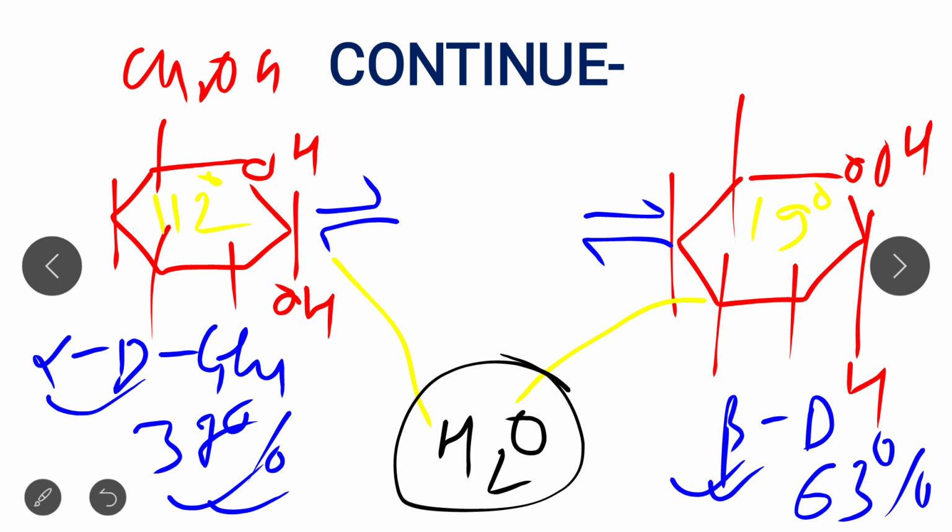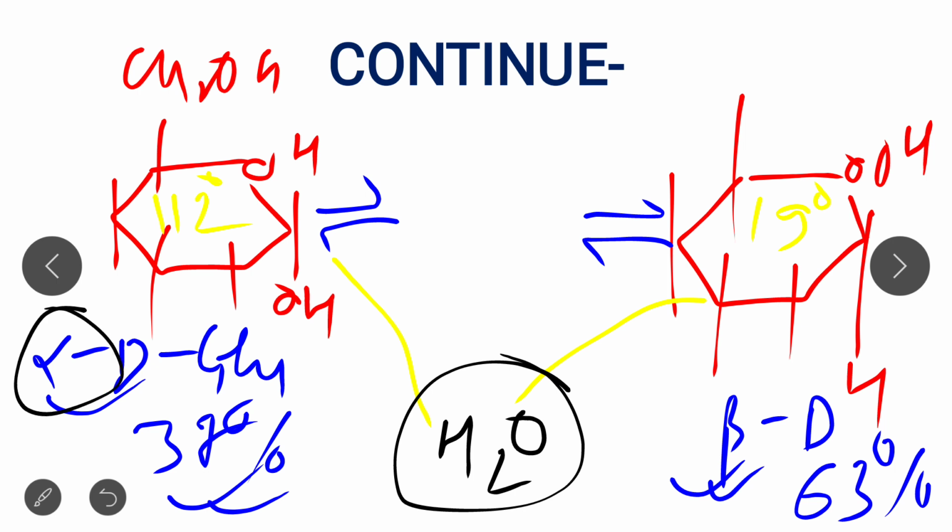The optical rotation of the solution slowly changes until it reaches an equilibrium value of rotation, 52.7.